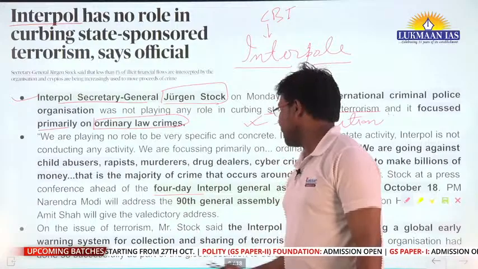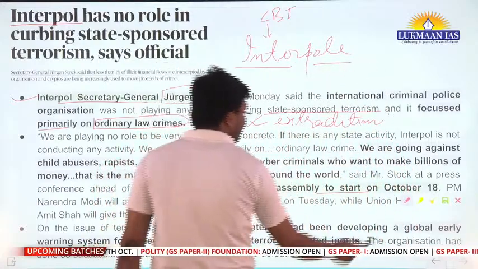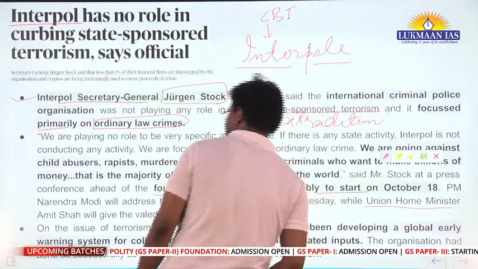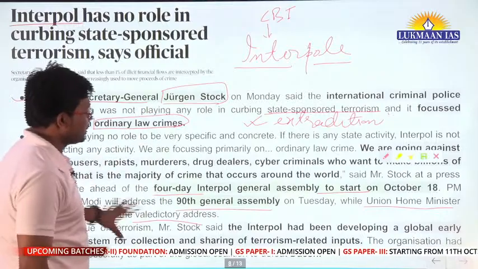So the Prime Minister of India will address the 90th General Assembly of the Interpol, and the Union Home Minister will give the valedictory address. So that's why it was in news.